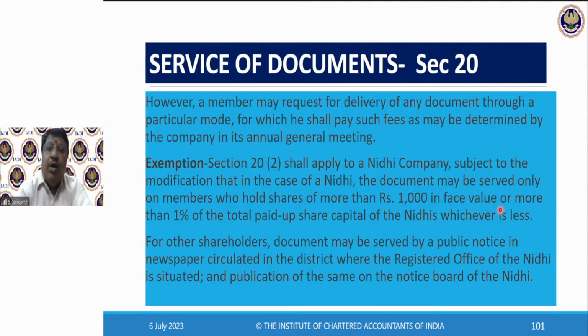See, Nidhi company, what they can do, instead of sending by post, they can serve it only on members who hold shares of more than rupees 1,000 in face value or more than 1% of the total paid up capital. For the other shareholders, it will be enough if you put it up in a public notice in the newspaper. Also, you put it up in the notice board of the Nidhi. That's all. That is as good as served on the members.